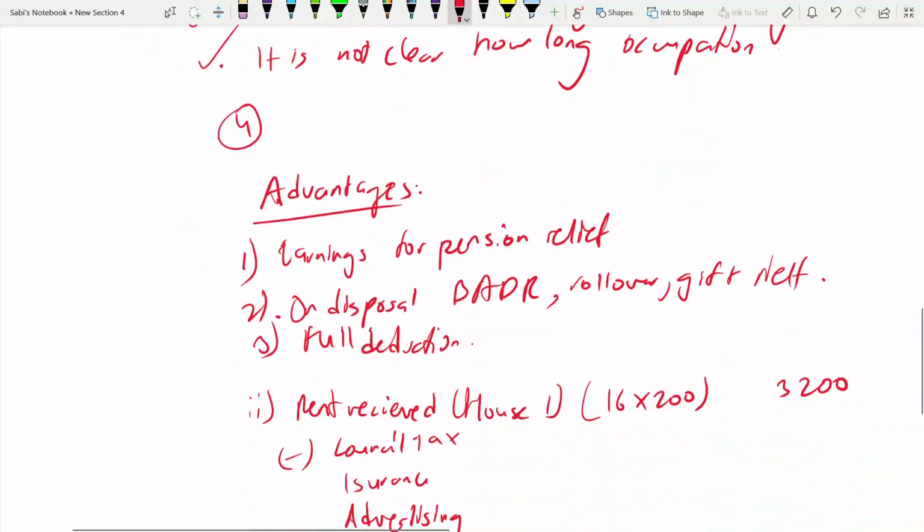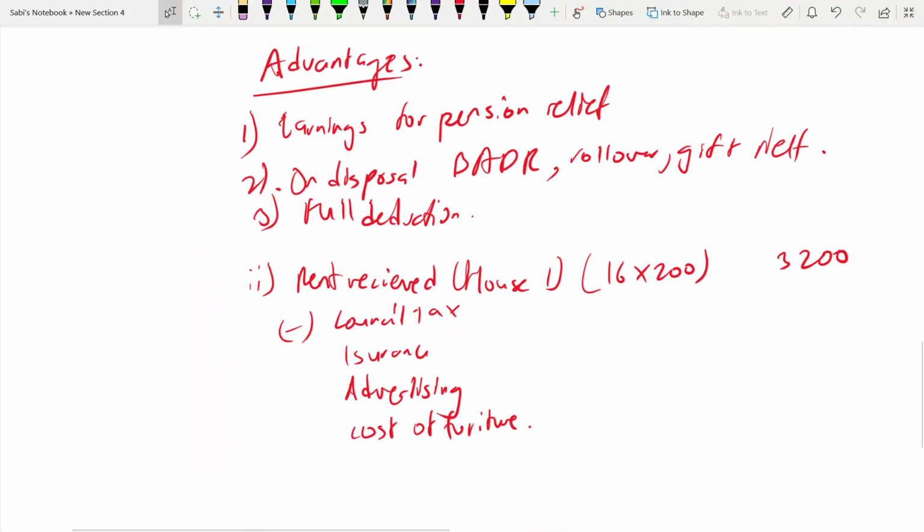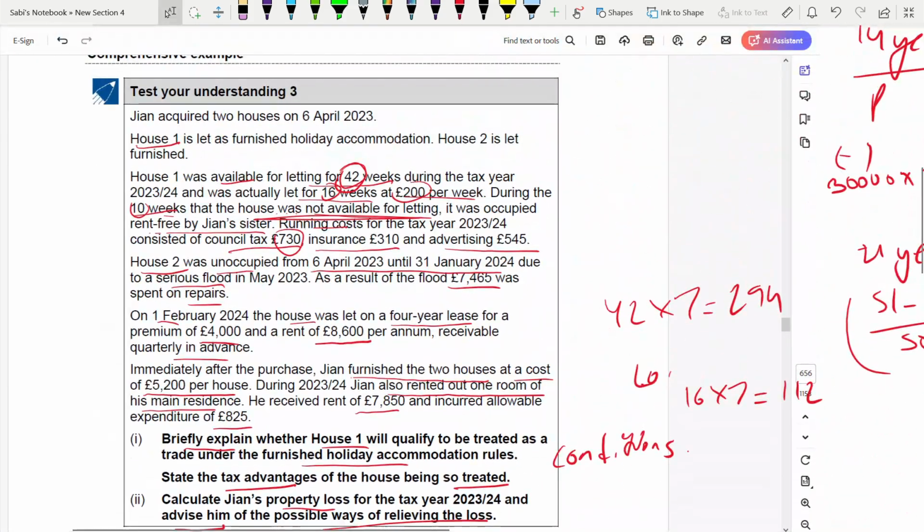So you only take the portion when it was available for letting. Council tax is 730 into 42 out of 52 weeks, which is 590. Next, insurance. Insurance is the same, 42 weeks, but insurance is 310. Advertising we take the full cost, 545.